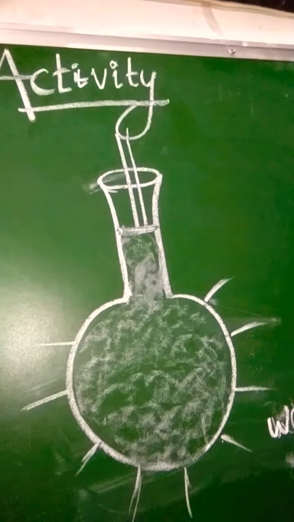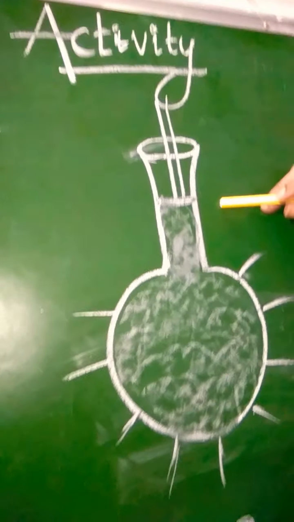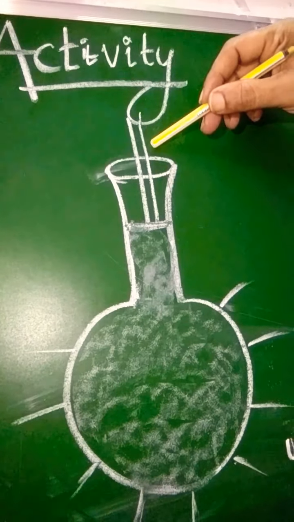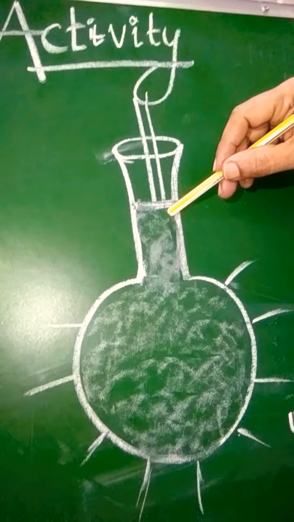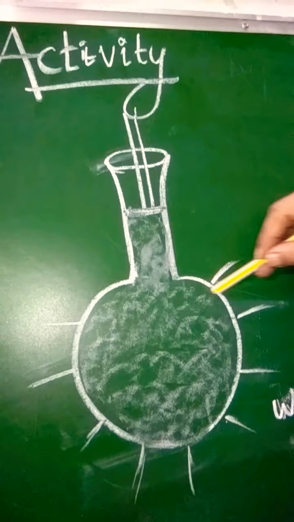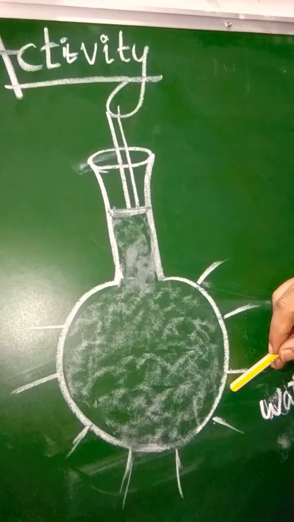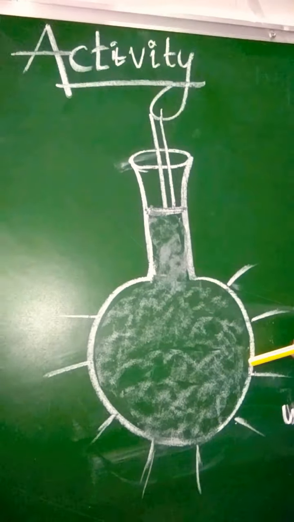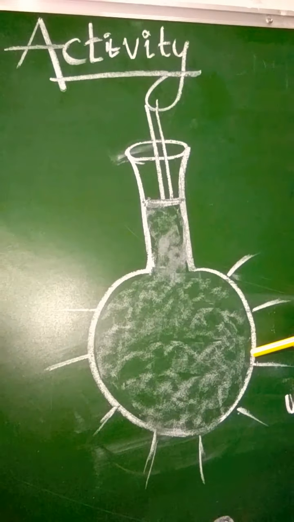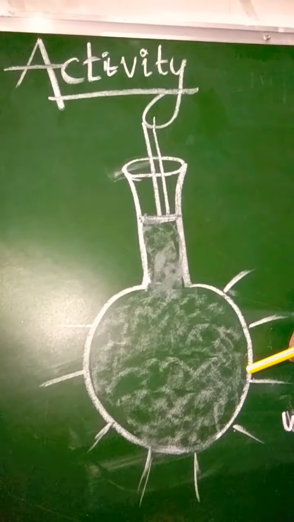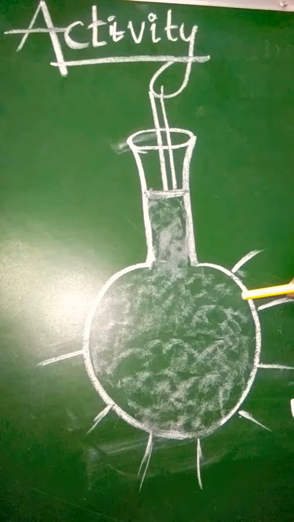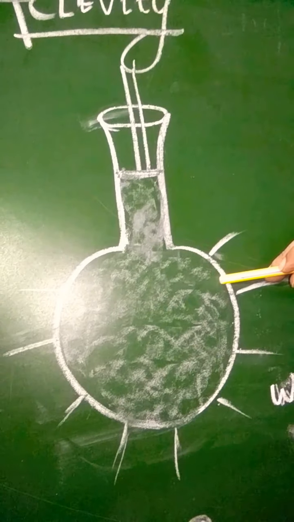So everybody look here once again. If we push the piston inside, you will see that water comes out from this bulb in equal directions, through the holes in all directions.